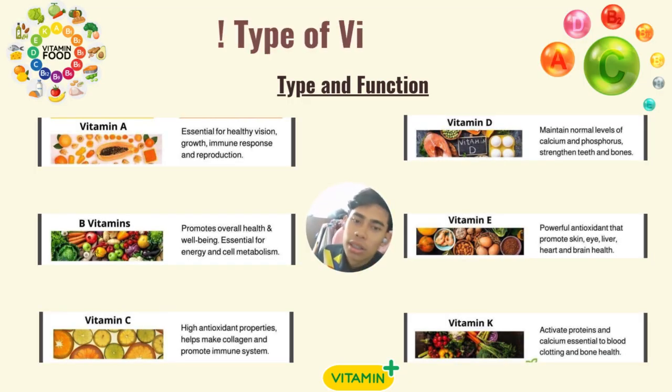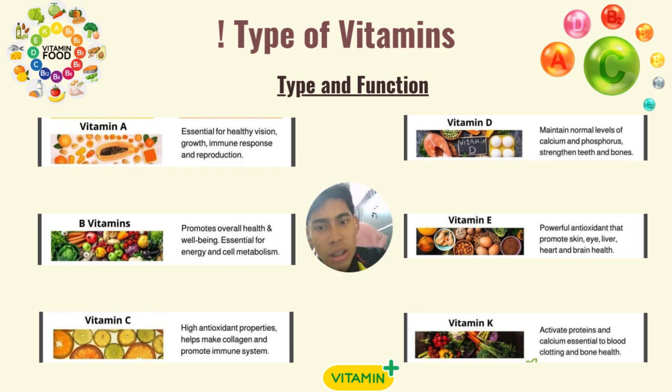So these are the types and functions of vitamins. The first one is vitamin A. It's essential for healthy vision, growth, immune response, and reproduction. Vitamin B promotes overall health and well-being. For vitamin C, we usually take it for our immune system, so it can improve our immune system.